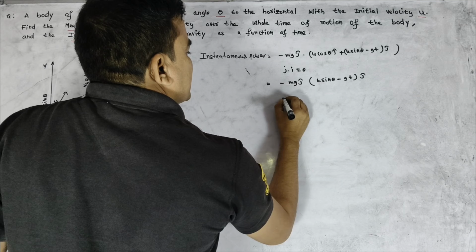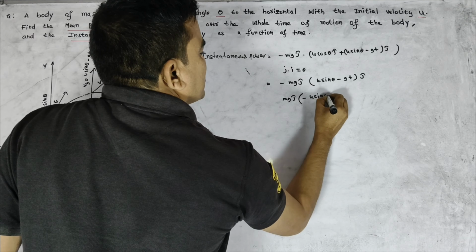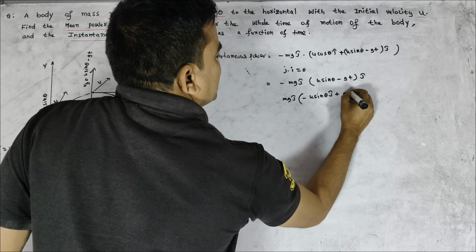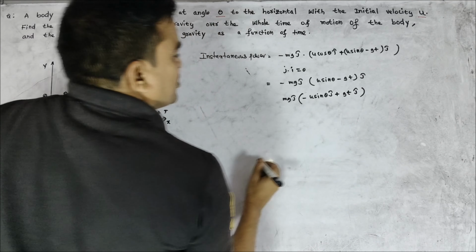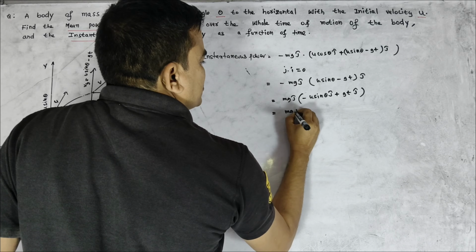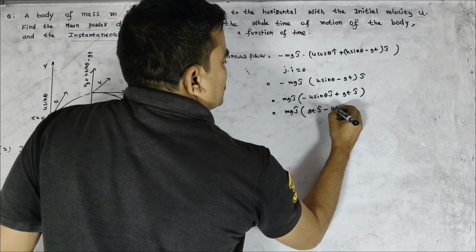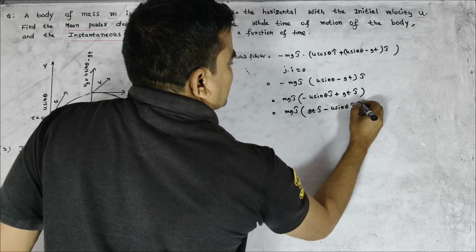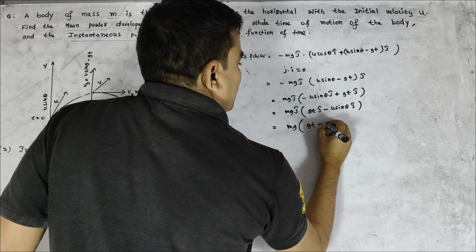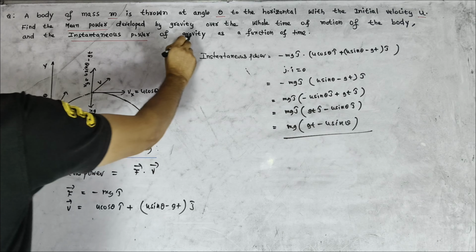Minus into plus is minus, so we get mg j cap times minus u sin theta j cap, and minus into minus is plus gt into j cap. Then it can be written as mg j cap of gt j cap minus u sin theta j cap. Instantaneous power is equal to mg times gt minus u sin theta, and this is the answer for the instantaneous power of gravity.